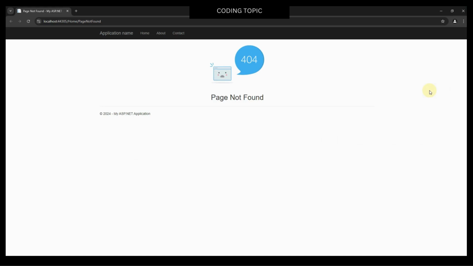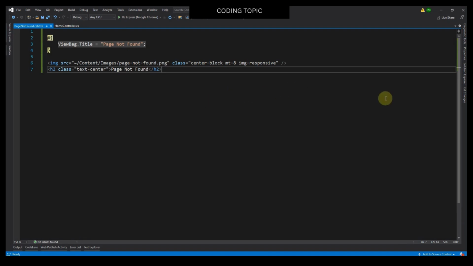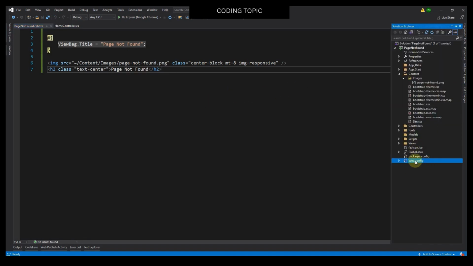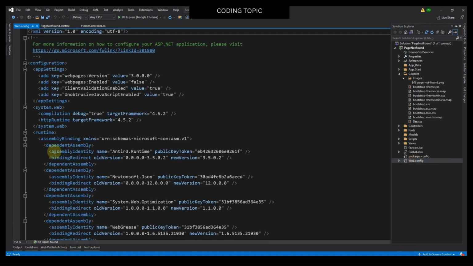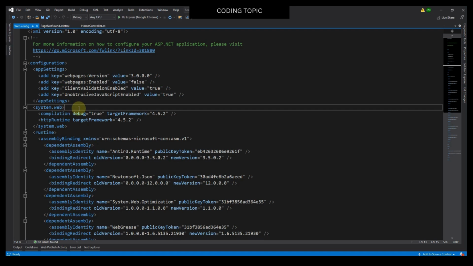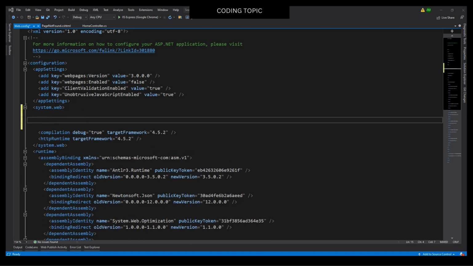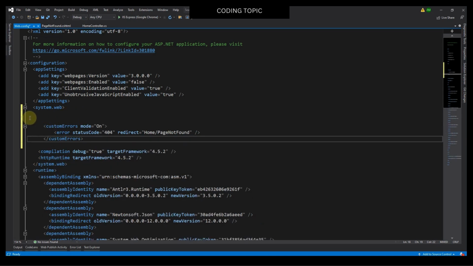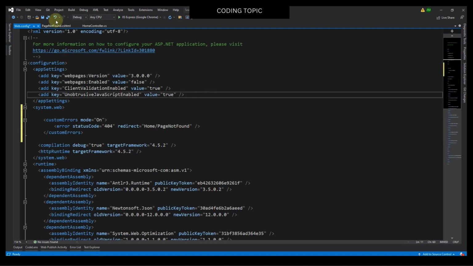So the last step is to include the custom errors tag in web config file. So I will close this browser and I will open the Solution Explorer. Then I will open this file web.config. Then inside here in system.web tag, I will include the custom errors tag. Then I will save it. I will click this button, save all.